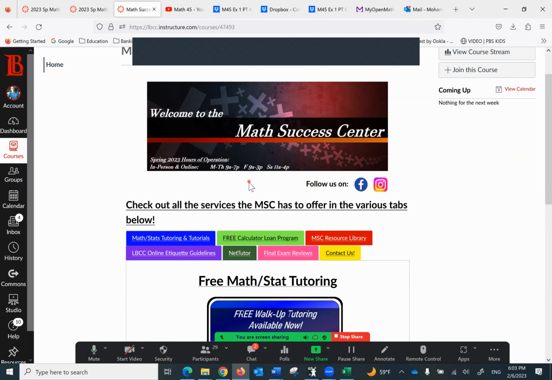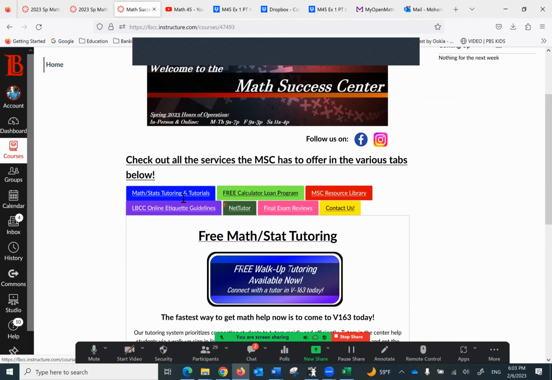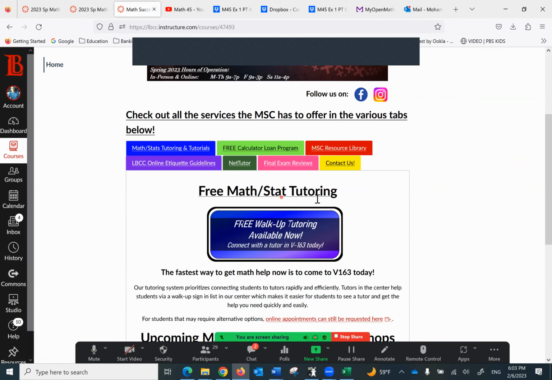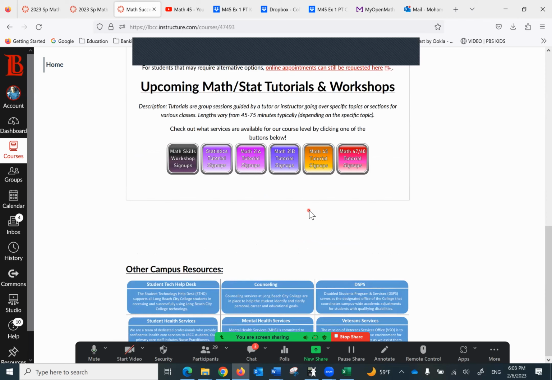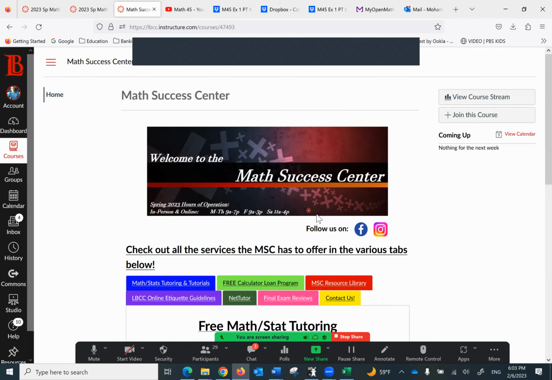It gives you the timing that they are available. Tutoring, free calculator loan program, resource library, NetTutor. As I understand, NetTutor is available to all students 24 hours a day. Free math stat tutoring, free walk-up tutoring. So please explore this, as it gives you a lot of information in case you need help with tutoring.